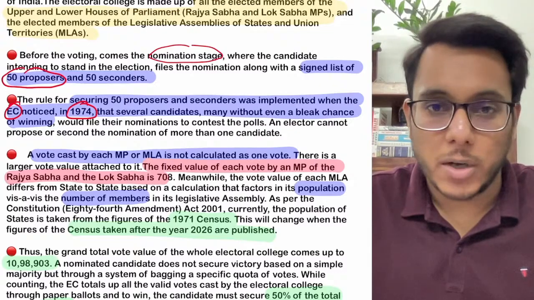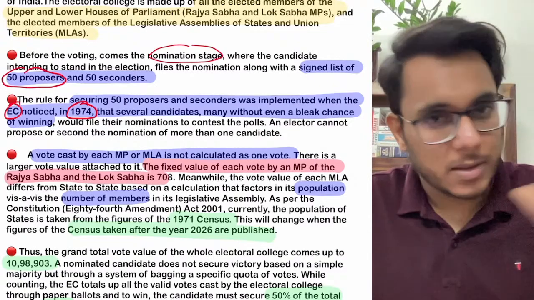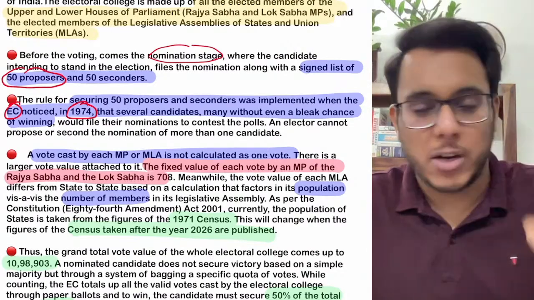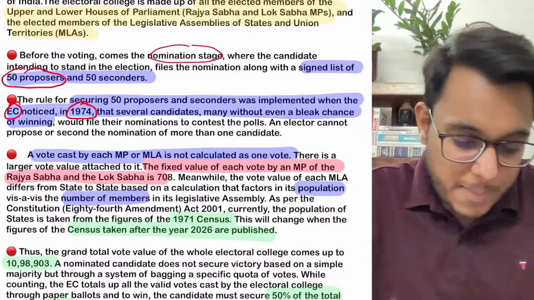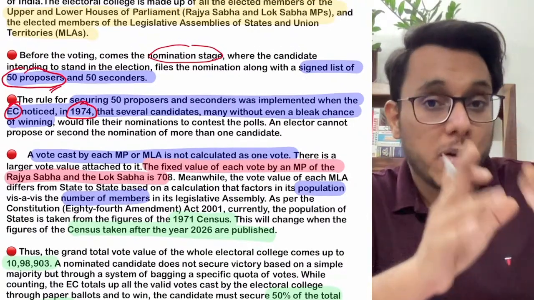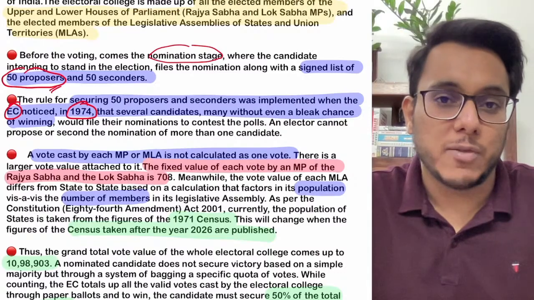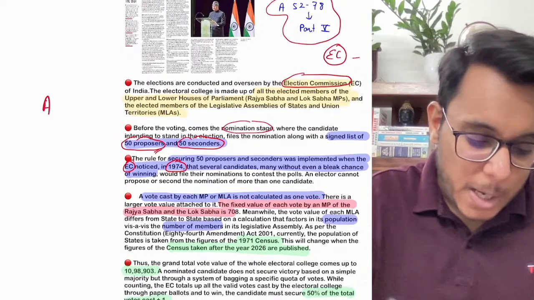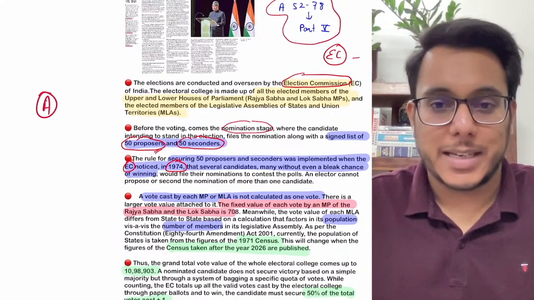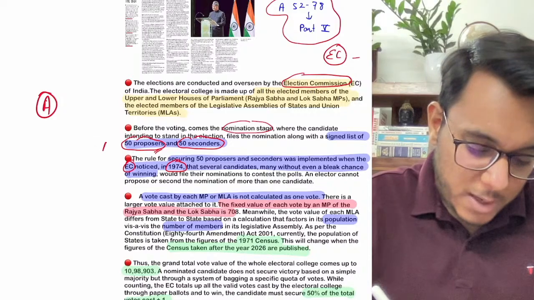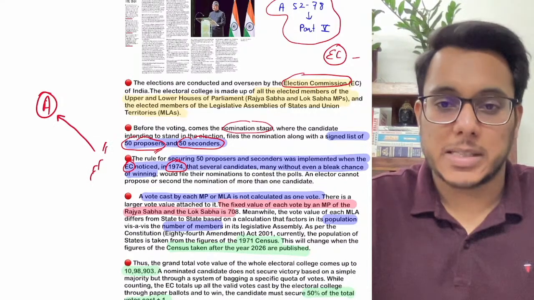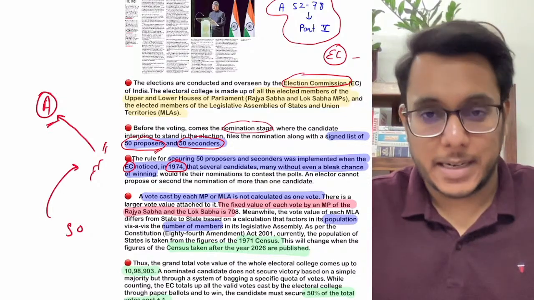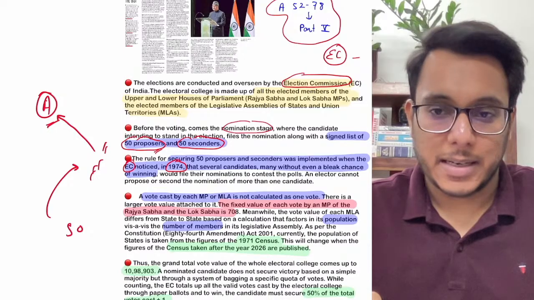I told you about the electoral college. In the electoral college, the MPs of Rajya Sabha, the MPs of Lok Sabha, and the elected MLAs will be there. Out of them, 50 proposers need to be in support of a person if he wants to stand for the election of president. And then there need to be 50 seconders. So let's say Mr. A wants to stand for the president's election. There need to be 50 MPs or MLAs who propose this name, and 50 other people should support this decision. They will be the seconders. So this is something that is needed.